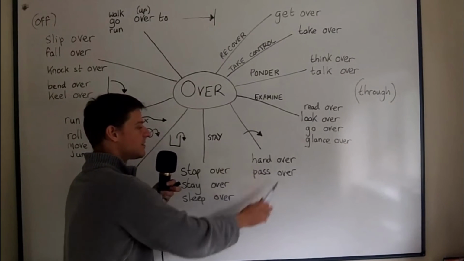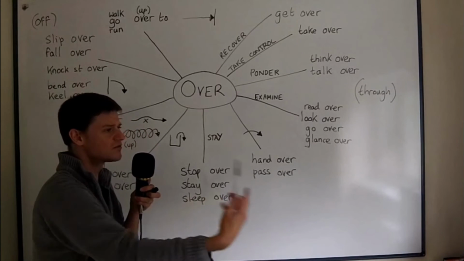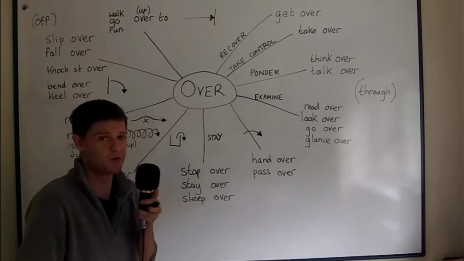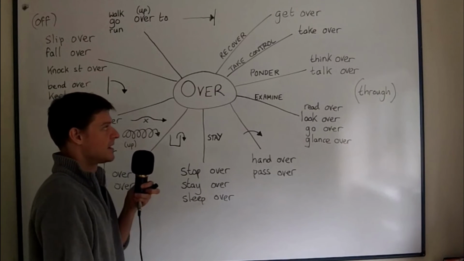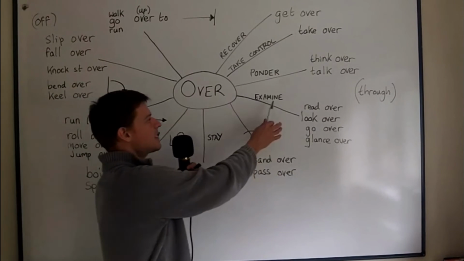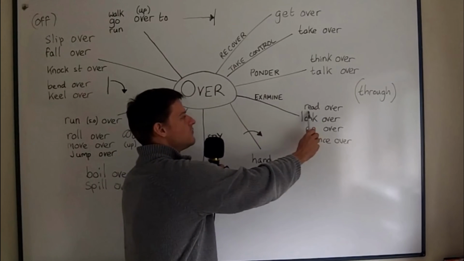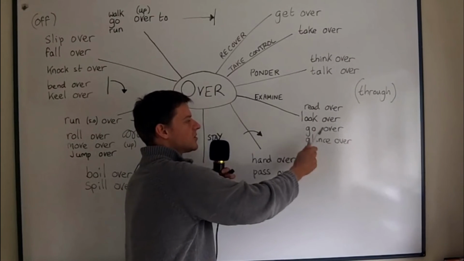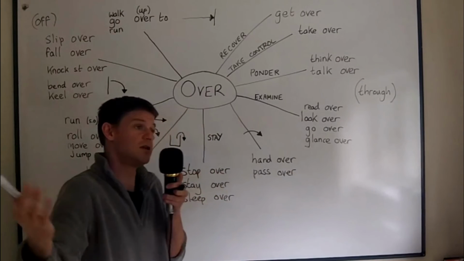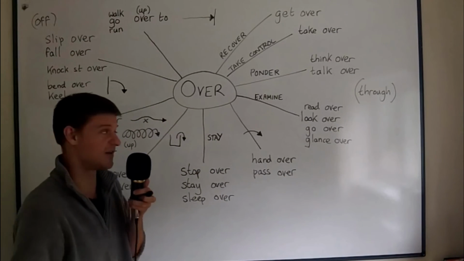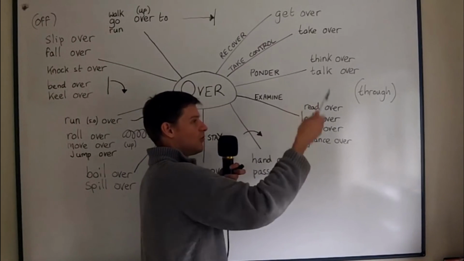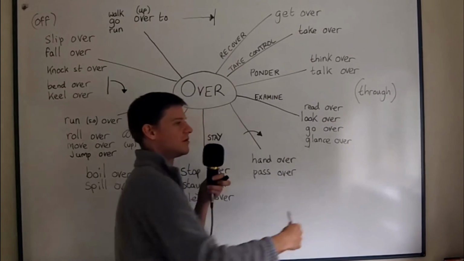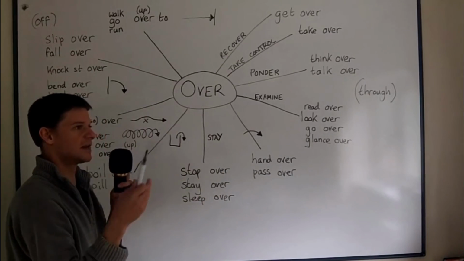Okay, hand something over or pass something over. It just means give something to someone. If you say hand it over, it means can you give me it, please? Give it to me, please. Okay, we can also read over a document, look over a document, go over... We can go over phrasal verbs today with over. It means just go through a document or a topic, and you can glance over something, which means look at it quickly, look at it briefly.